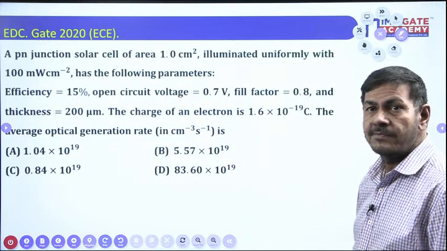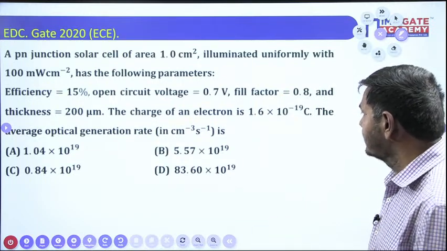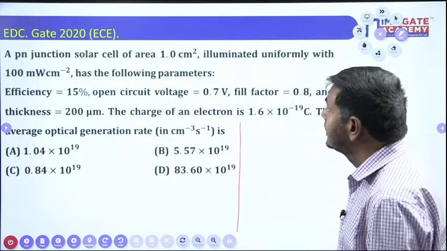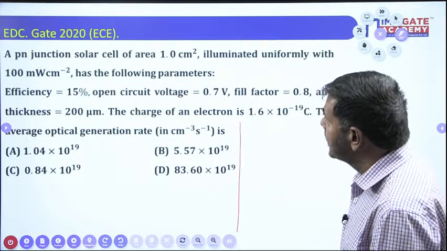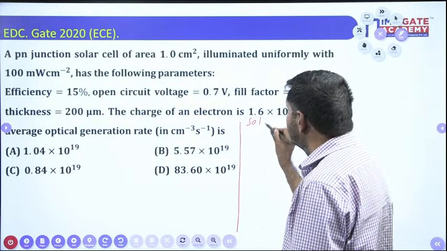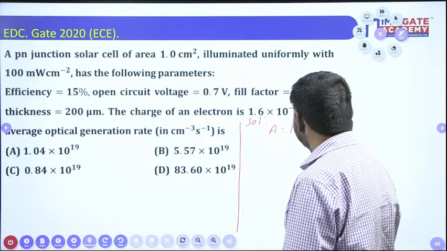The question was asked on the solar cell. A PN junction solar cell of area A is given as 1 cm square. No problem.